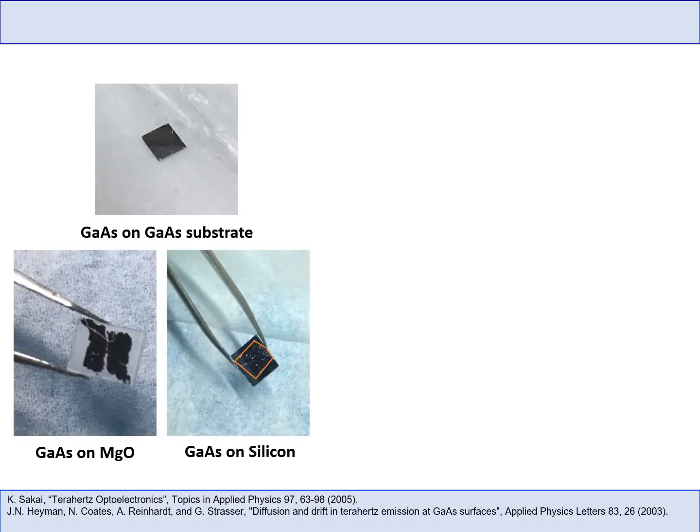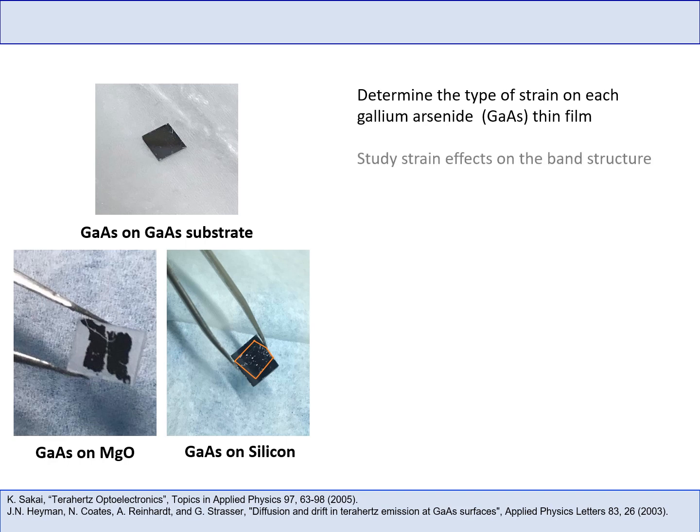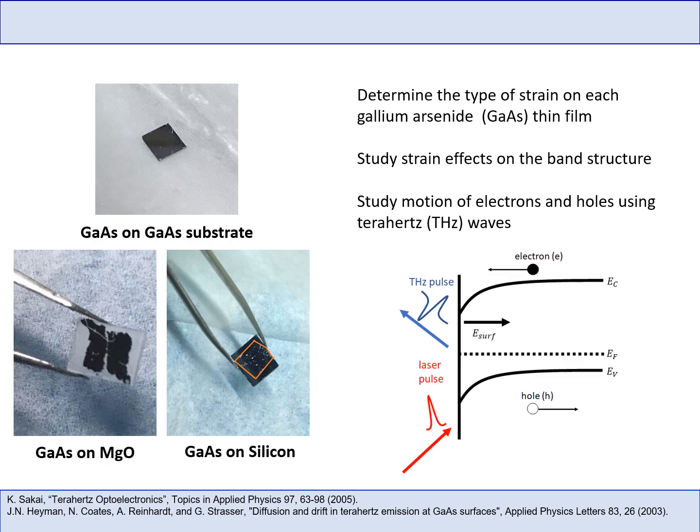In this work, the effects of strain introduced by thermal expansion coefficient mismatch on gallium arsenide thin films bonded to silicon and magnesium oxide substrates are explored. One of these substrates introduces tensile strain on the thin film while the other introduces compressive strain. The effects of these strains on the gallium arsenide band structure are studied, and the study is further expanded to how strain affects the motions of electrons and holes inside the crystals using terahertz waves.